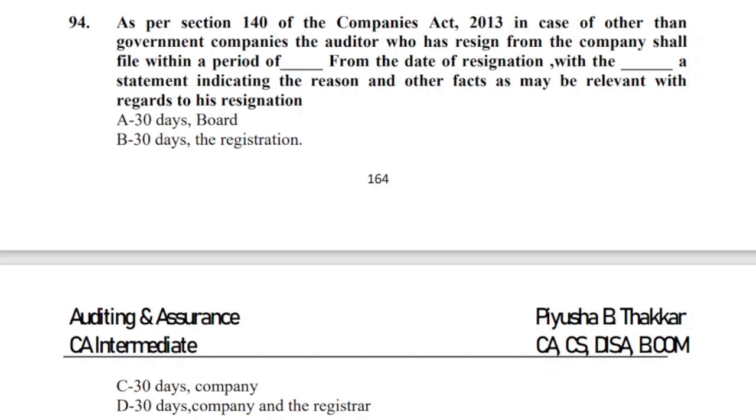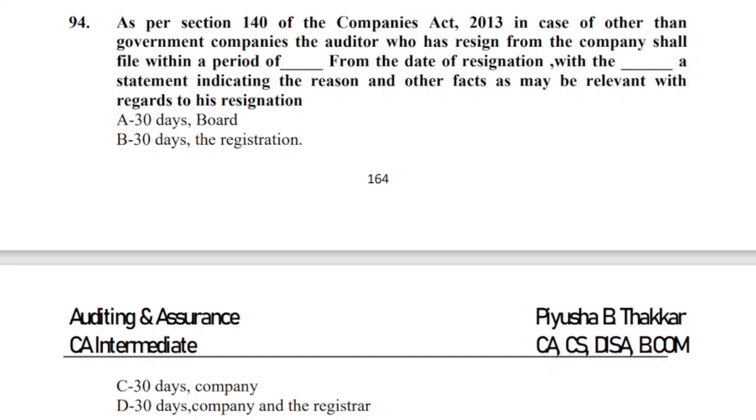Now, in case of resignation and that of a non-government company, the company shall file within a period of dash from the date of resignation with dash a statement indicating reasons and facts as may be relevant with regards to his resignation.